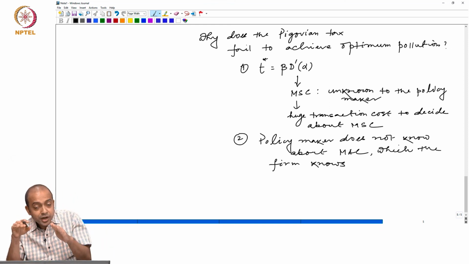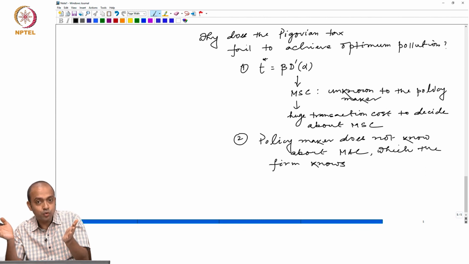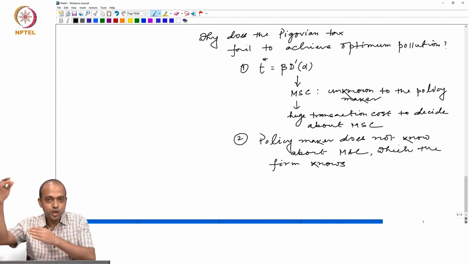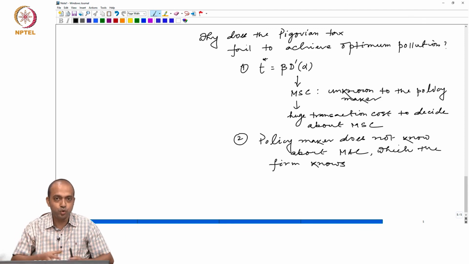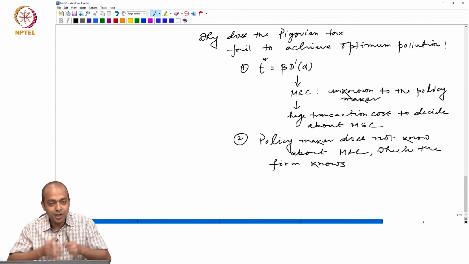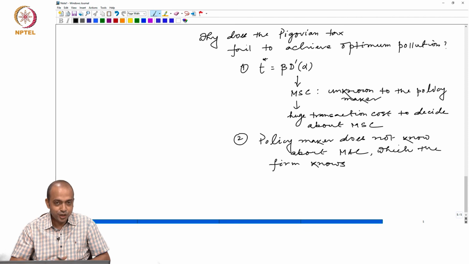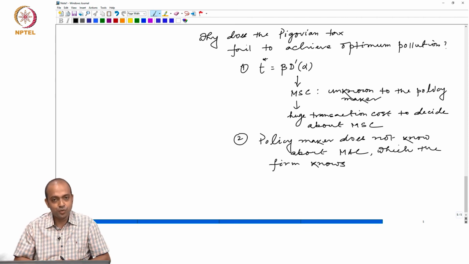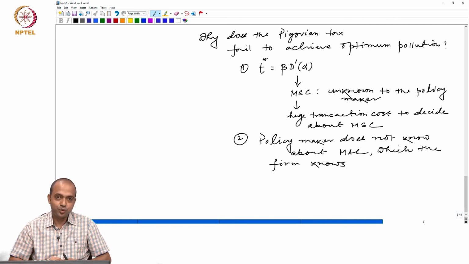So that means the policymaker has to work in a world which is uncertain. Neither the social cost nor the cost of pollution control is known with accuracy. If that is the case, then incentive designing has to be worked out considering this type of uncertainty. That is why in our next session we will discuss how to decide about this emission tax when there is uncertainty about the marginal cost of abatement, or marginal abatement cost, MAC.